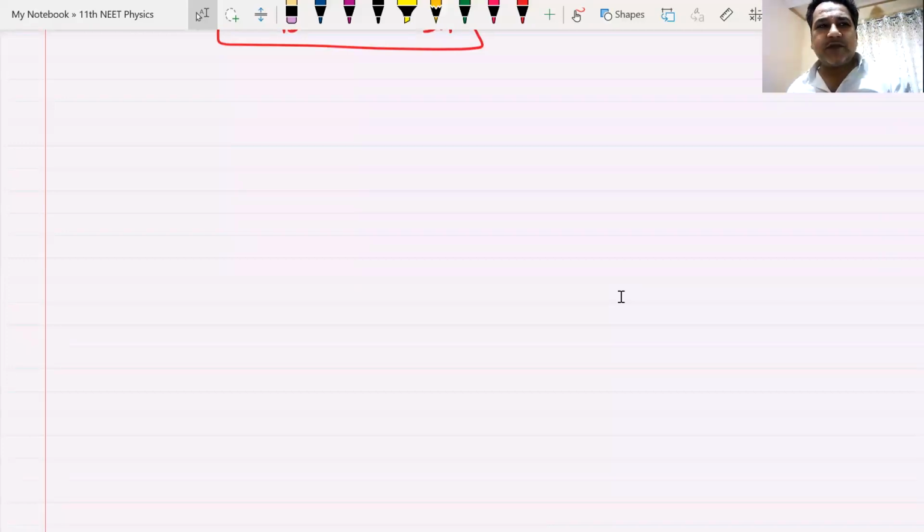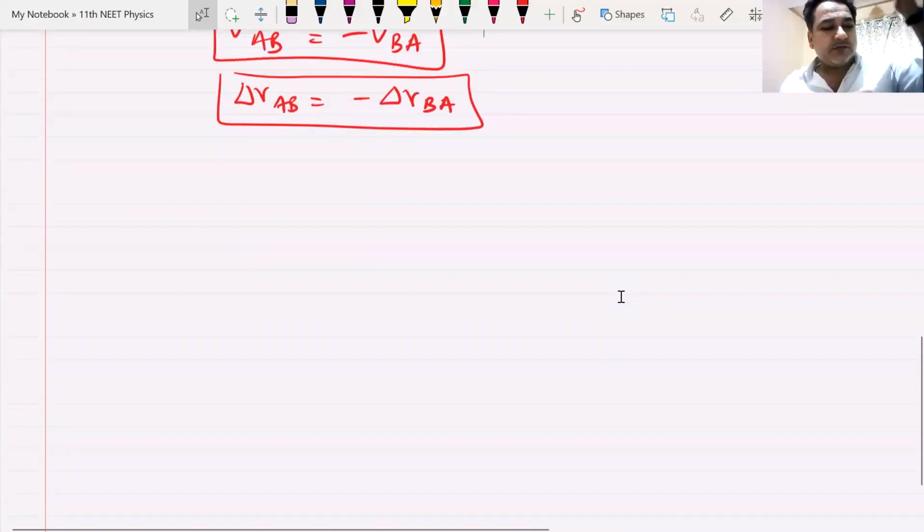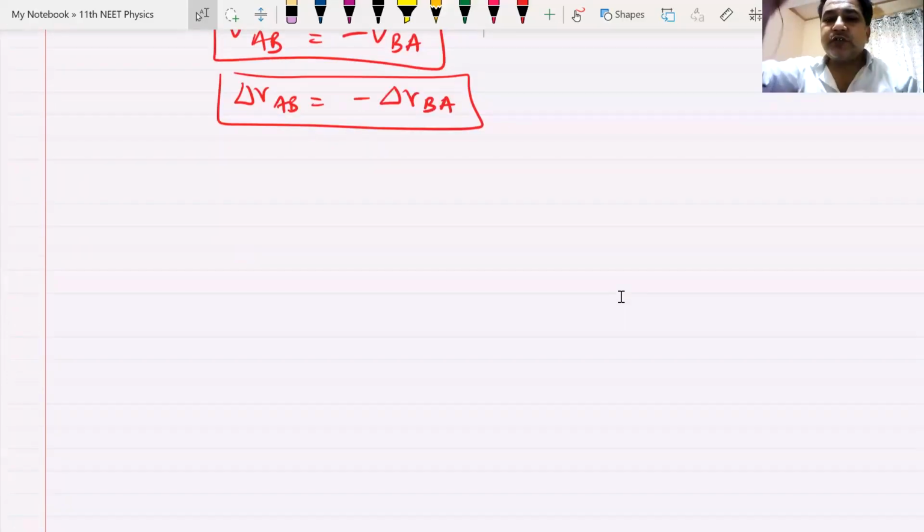Physics is all about what you have learned, what you have studied, what you have understood, and applying it to solve some questions. These questions might look very difficult at first, but once you understand the concept, these difficult looking questions will start to look pretty simple.